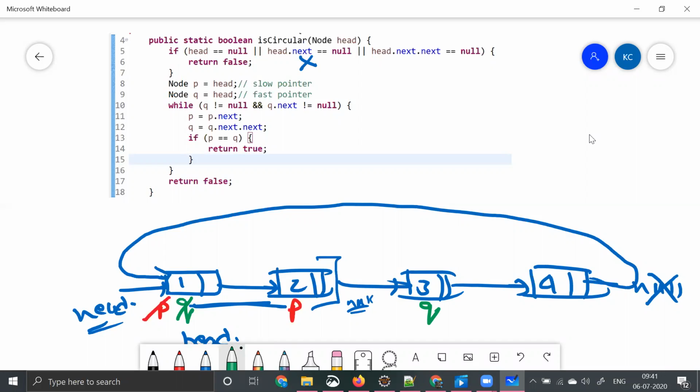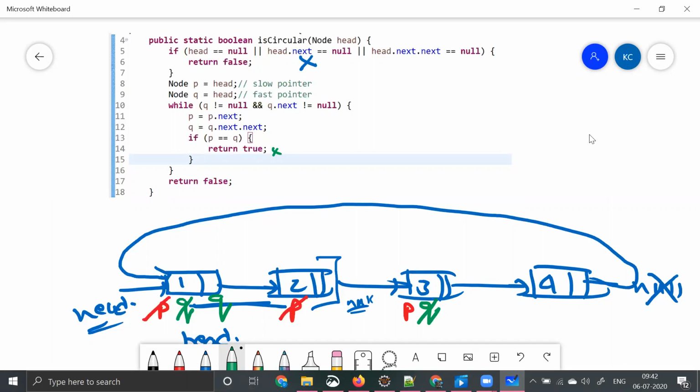The reason why it is not equal to q is that both are two different nodes. So in this case it's not coming, and you are again coming back to the loop: while q is not equal to null, q dot next is not equal to null. Q is this and q dot next is this, both are not equal to null. So you are coming back to line number 11 and saying p is equal to p dot next. P is now over here, and q is incrementing two times, right? Q is this, q dot next. Here it is q right now. So again, you're checking q is equal to p. No way, it's not.